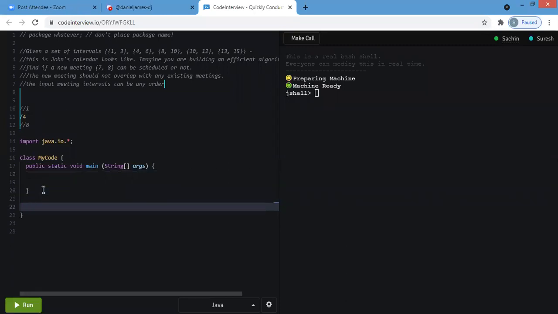You can write a simple method, whatever you want to name appropriately. If you have any questions, I can help you out. We just need to return boolean, right? Whether we can schedule the meeting or not. That'll work.